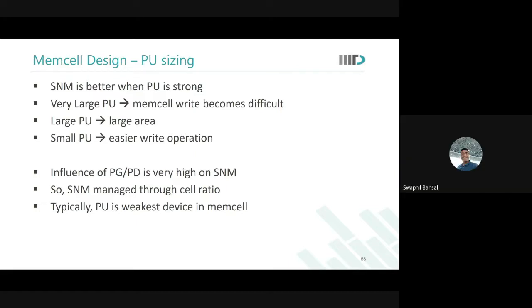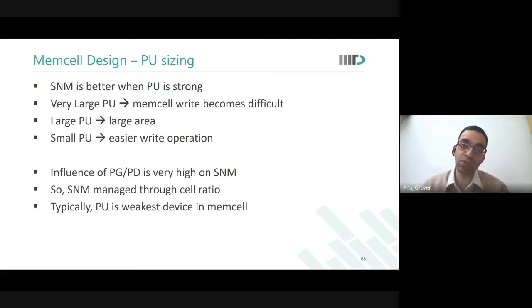So I had a follow-up question that I was asking earlier also. Doesn't it seem to suggest that one pull-up should be slightly weaker or the other pull-up could be slightly stronger? That is what you want, but then you want to write a 0 on the other side also in a different cycle. What will you do then?